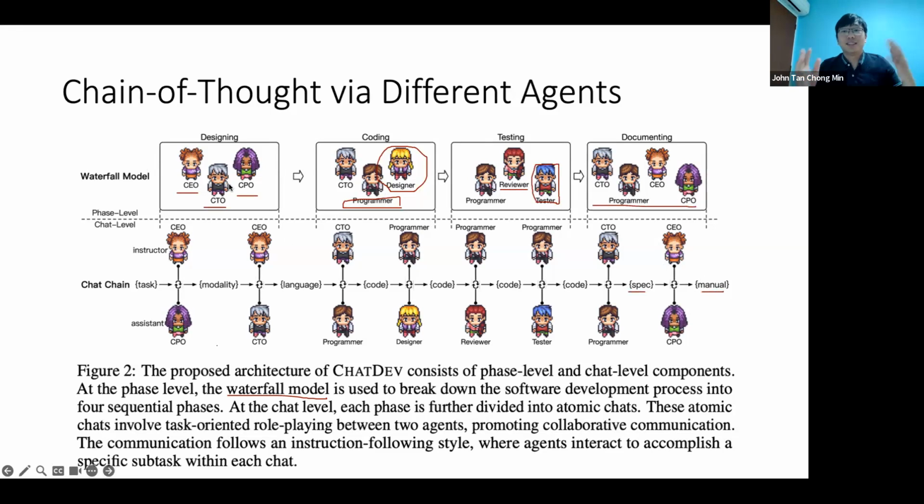Okay, don't be fooled by these stages. In the illustration diagram, it looks like all 3 of them talk to each other, right? Like the CEO, CTO, and CPO. Okay, in actual fact, that's not the case. If you look down here, it's only 2 people talking at one time. All right. I think this is actually quite a smart move.